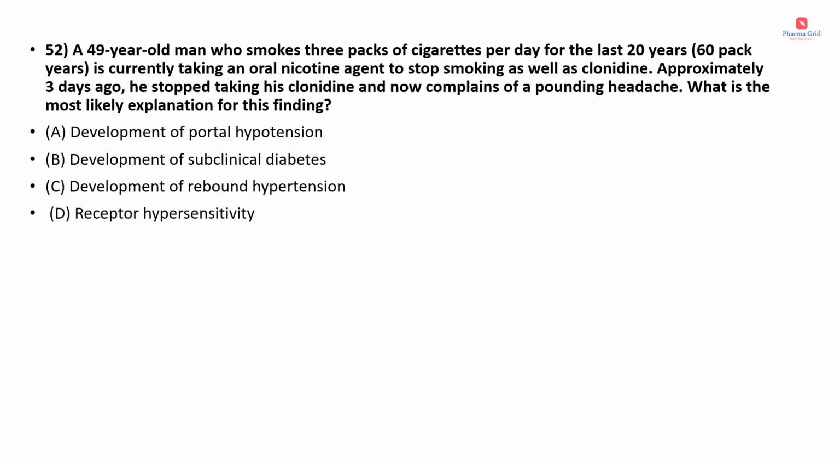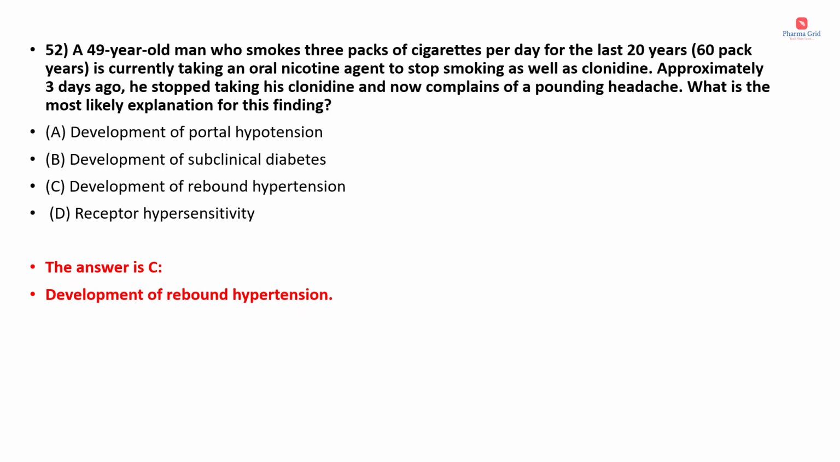Next one, a 49-year-old man who smokes 3 packs of cigarettes per day for the last 20 years, that is 60 pack years, is currently taking an oral nicotine agent to stop smoking as well as clonidine. Approximately 3 days ago, he stopped taking his clonidine and now complains of a pounding headache. What is the most likely explanation for this finding? Options are development of portal hypotension, development of subclinical diabetes, development of rebound hypertension, receptor hypersensitivity. So here the correct answer is option C, that is development of rebound hypertension.